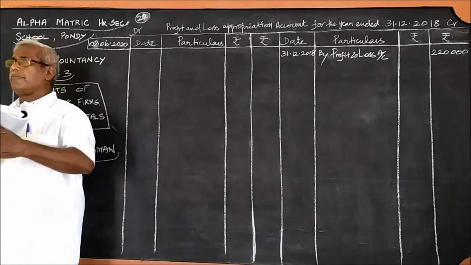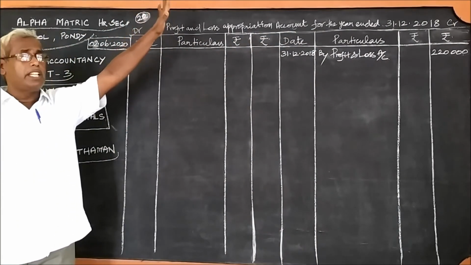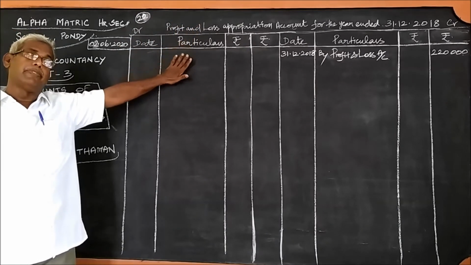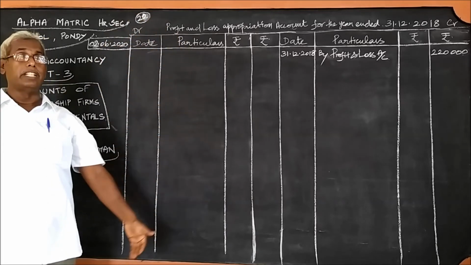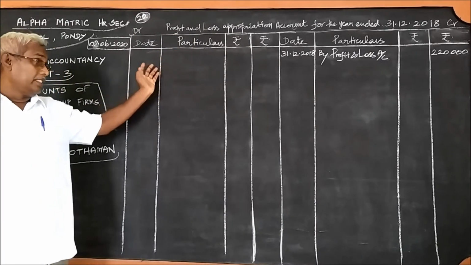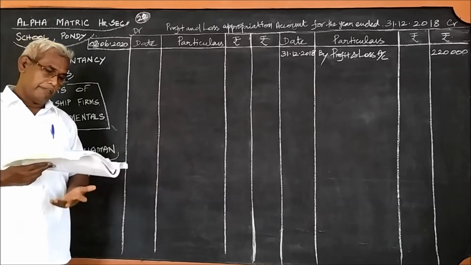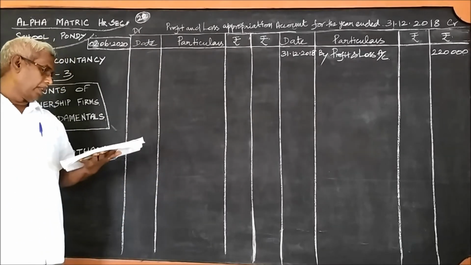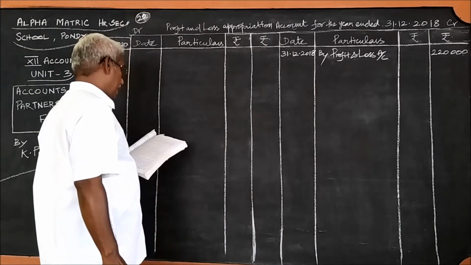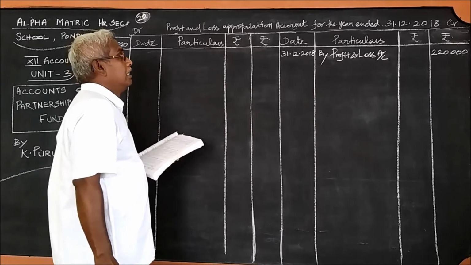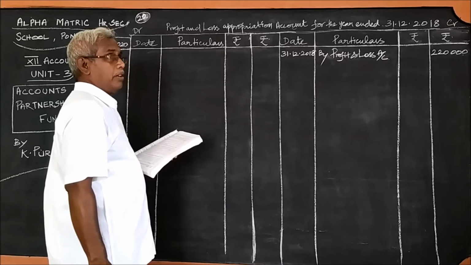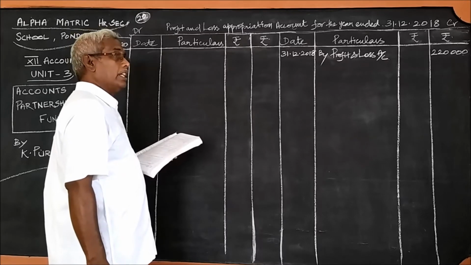I said already, the interest on drawings will appear on the credit side, and other items will appear on the debit side. You can remember it very easily. We shall see them one by one now. Profit and losses to be shared in the ratio 2:1, which we need at the end of the problem, so that we can divide the balance share of profit to the partners. That we can do at the end.